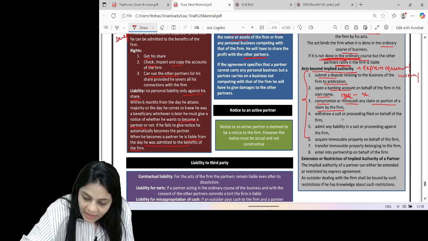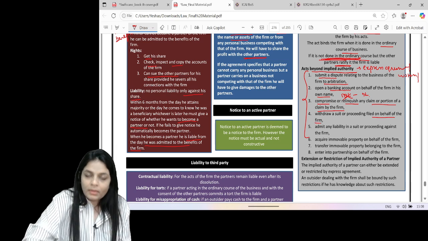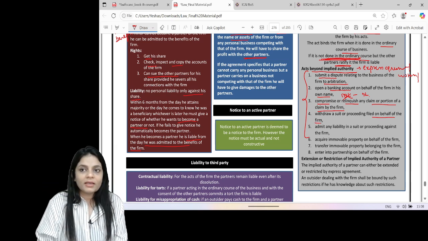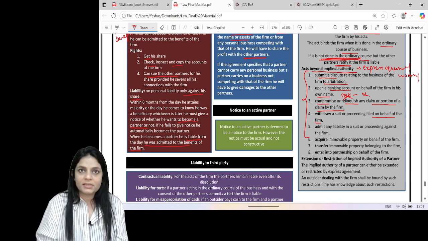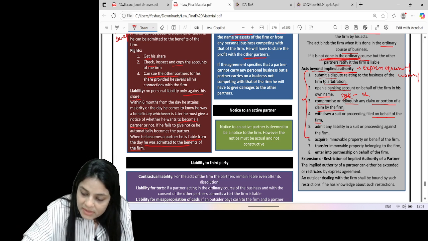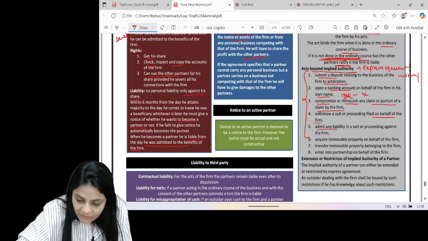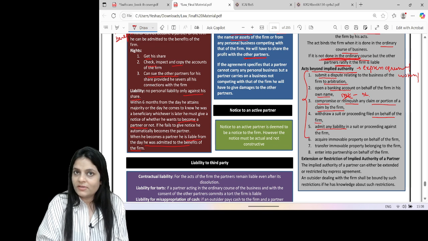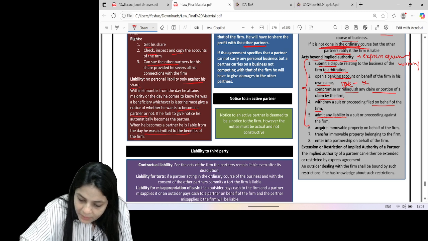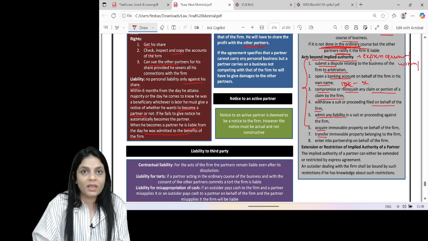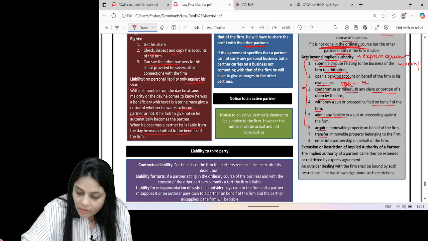If any case is filed on behalf of the firm, he cannot take back the case. Taking back the case means, before the verdict is given, you withdraw the case. He cannot do that. If any case is going on against the firm, he cannot speak out against the firm in that case. He cannot sell or purchase immovable property in the name of the firm, and he cannot enter into a partnership.